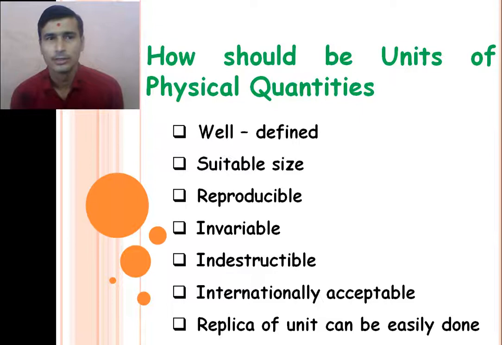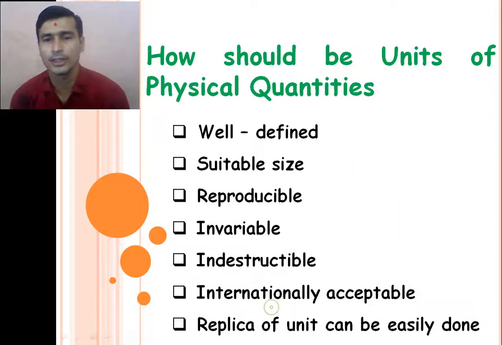For example, the kilogram is the unit of mass. It can be converted easily into a smaller unit like the gram. 1 kilogram is equal to 1000 gram. 1 meter is equal to 100 centimeter, right? So the replica of the unit can be easily converted. So these are the points on how the unit of the physical quantity should be. A 2-marks important question is: what is a unit and how should the units of a physical quantity be, right? Understand about this point?